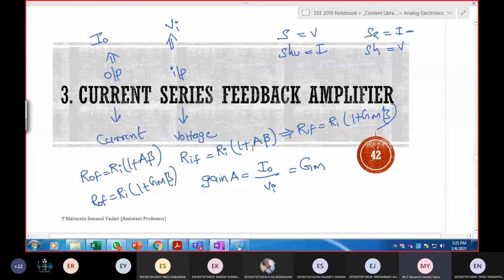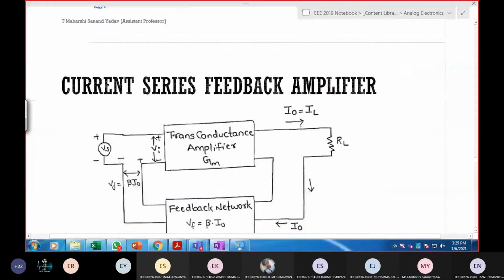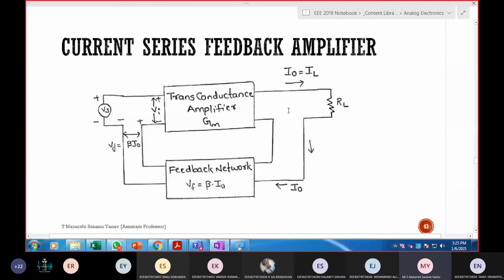Now we have to derive all this in detail. So, the current series feedback amplifier. Input is in the form of series, so here series mixing is used. Next, output is current, which is again series, so here series sampling should be used. Now what about this feedback? What am I getting in the output path, is it current or voltage?